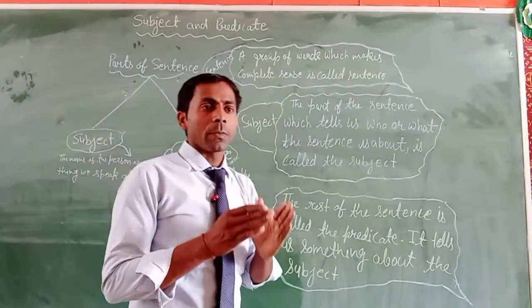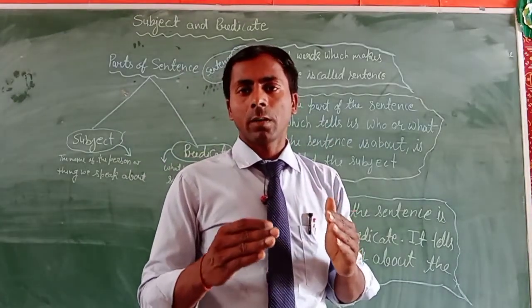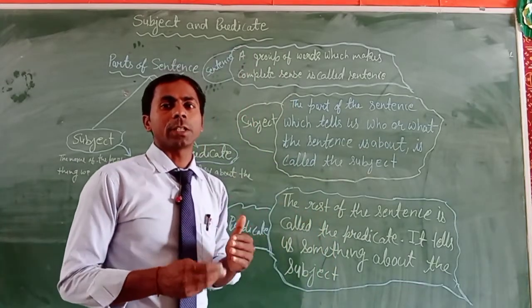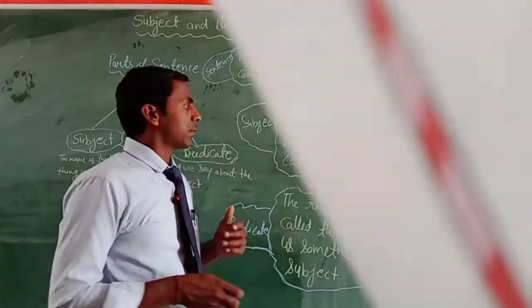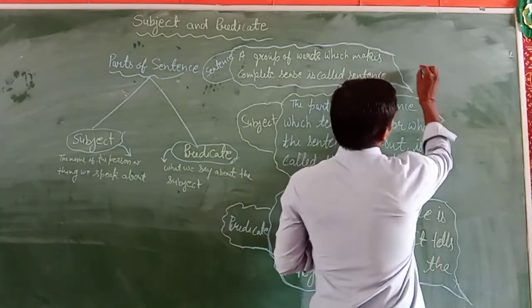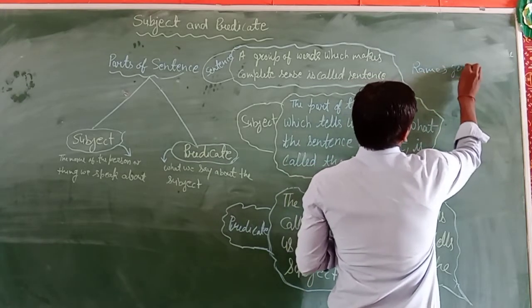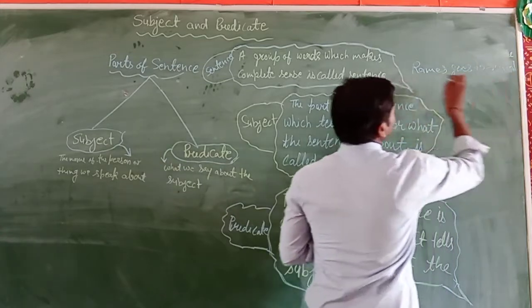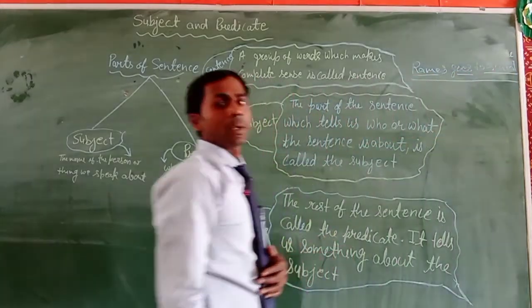It means when many words are used in a group and they make complete sense, then we can say that it is a sentence. For example, Ramesh goes to school. It is a group of words and it makes complete sense.